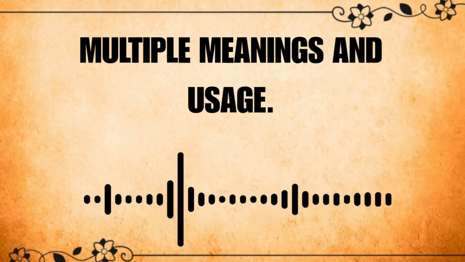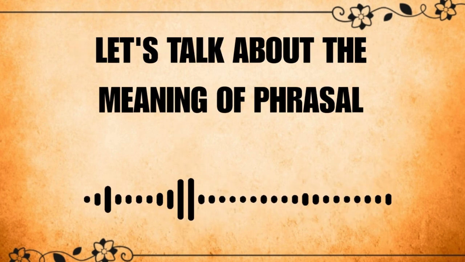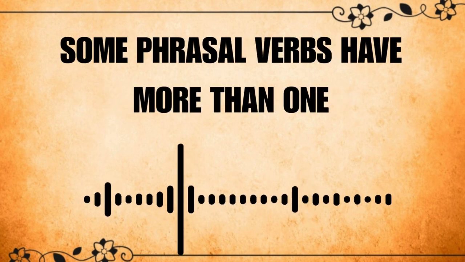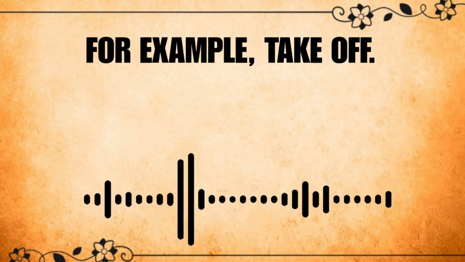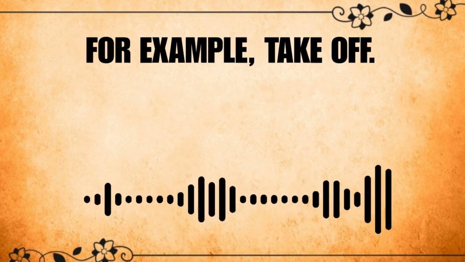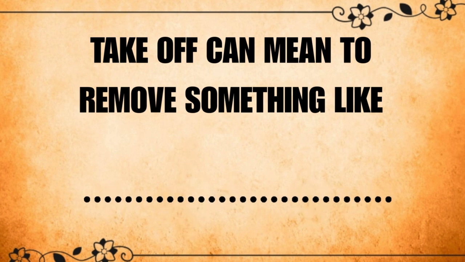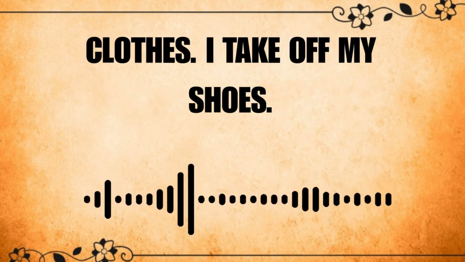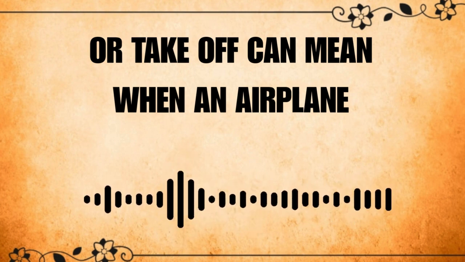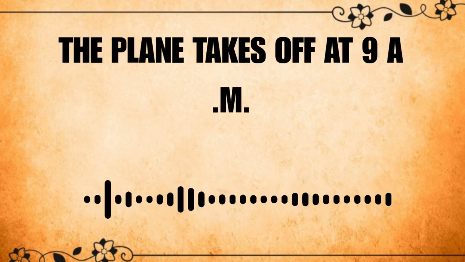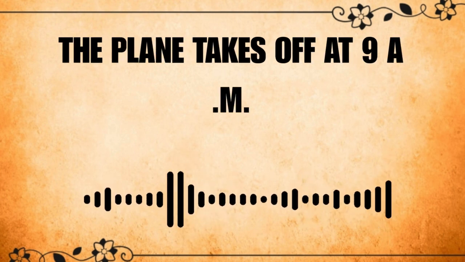Multiple meanings and usage. Let's talk about the meaning of phrasal verbs. Some phrasal verbs have more than one meaning. For example, take off. Take off can mean to remove something like clothes. I take off my shoes. Or take off can mean when an airplane leaves the ground. The plane takes off at 9 a.m.